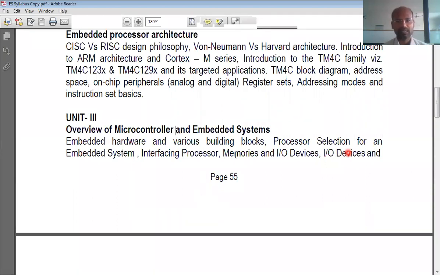Okay, and here we talk about the hardware parts and the building blocks. Building blocks means the necessary components that are put together to form embedded systems. Those components we will talk about here in unit 3. And the processor selection. See, there is not only one type of processor for building an embedded system. There are tens or hundreds of different processors. You have to correctly select.